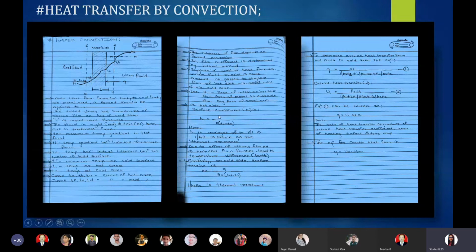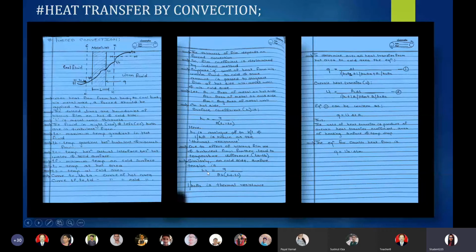So we have seen the surface coefficient of hot area, that is H1. Now we are going to see the surface coefficient of cool area, which is denoted by H2, and it is given as similar to the surface coefficient of hot area, but there is a difference in the temperature.